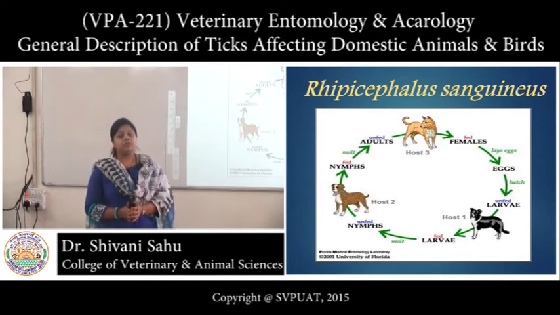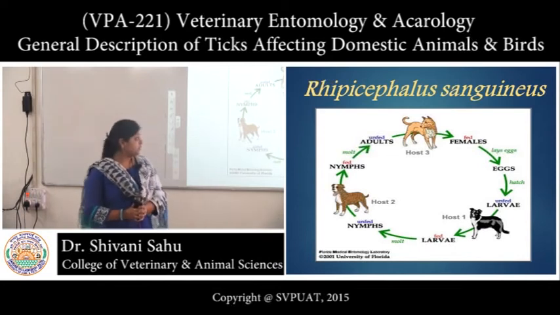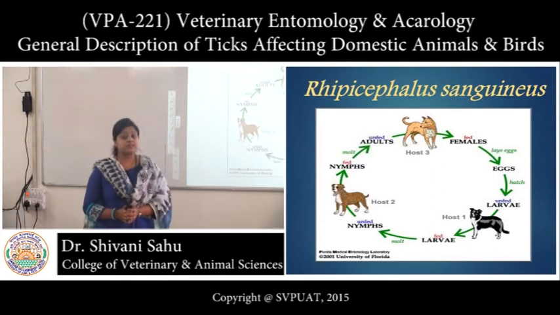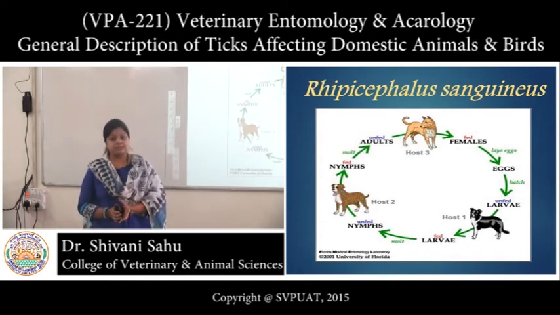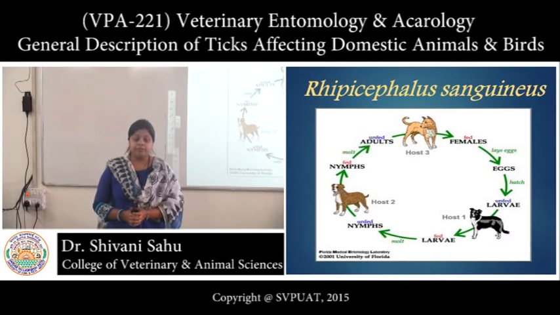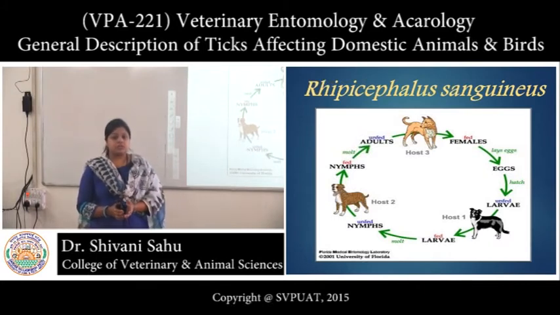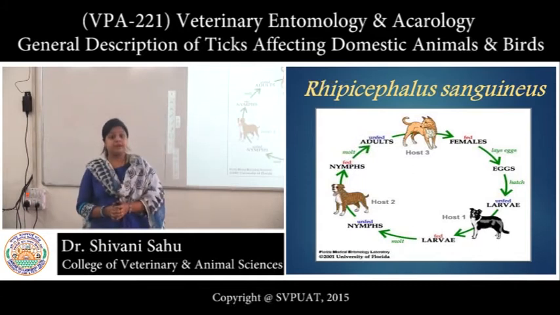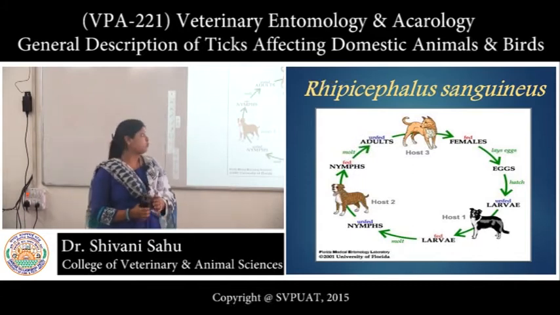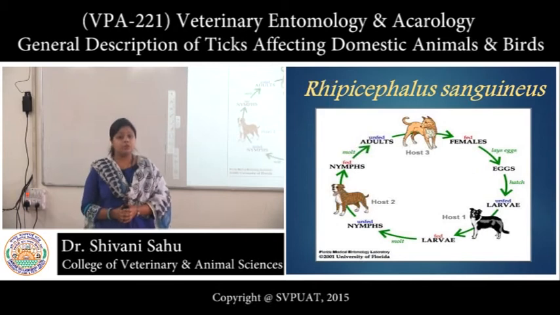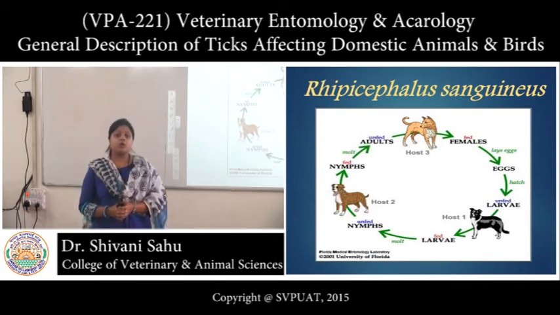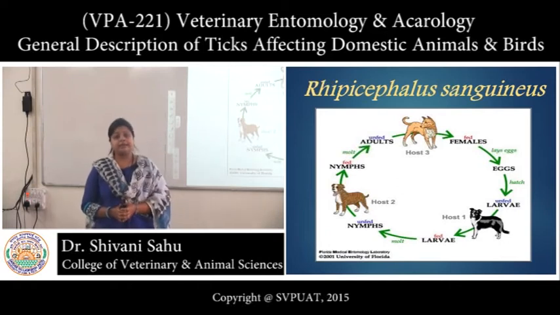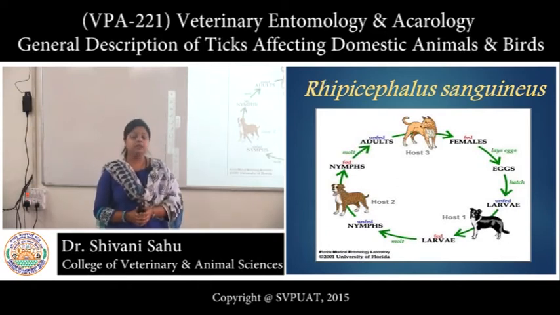Now, coming to the 3 host tick life cycle, here all the stages of the instar are found on 3 different hosts. There occurs hatching of the 6-legged larvae, which seeks host 1. It engorges blood, then it molts into nymph. Nymph drops down, it seeks another host 2, then again it engorges blood, it molts into imago. Imago drops down, it seeks another host 3. Here it engorges blood, molts into adult. Adults drop down, and if it is female, it lays eggs, and this is how the life cycle goes on.